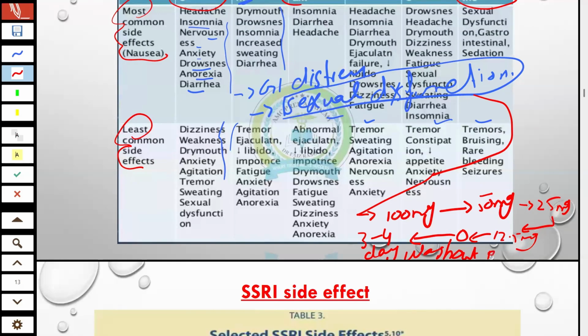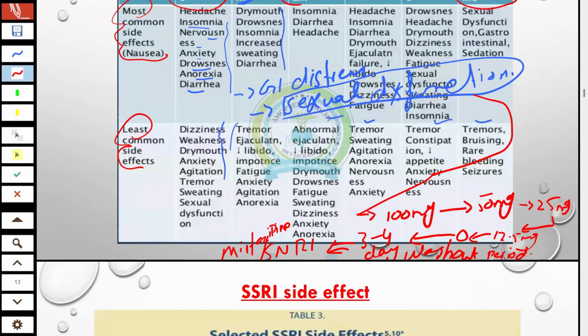After the 3 to 4 day washout period, you will go for another class of drug like SNRI, like mirtazapine. So it depends upon the time and the comorbidities of the patient.